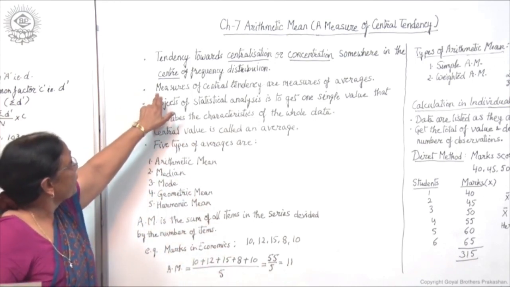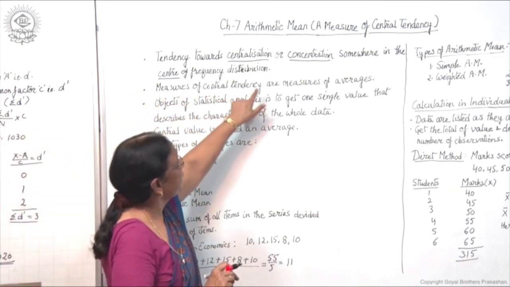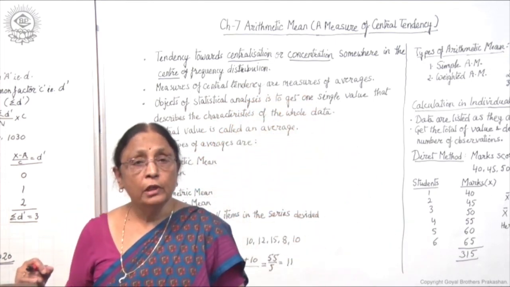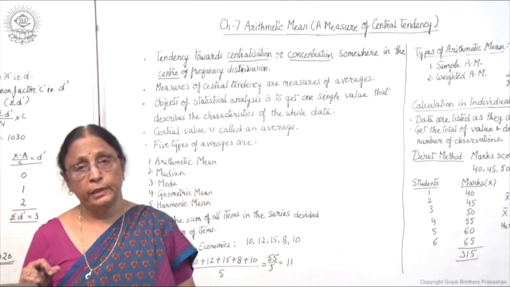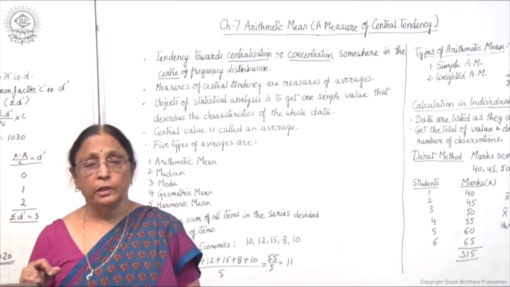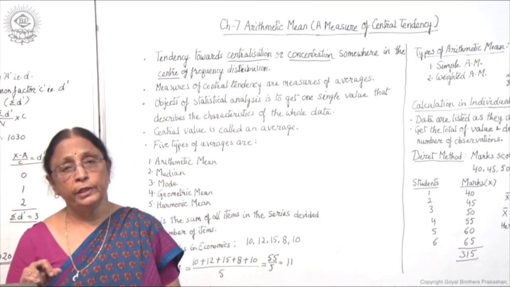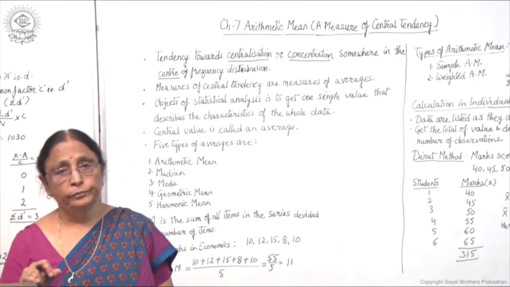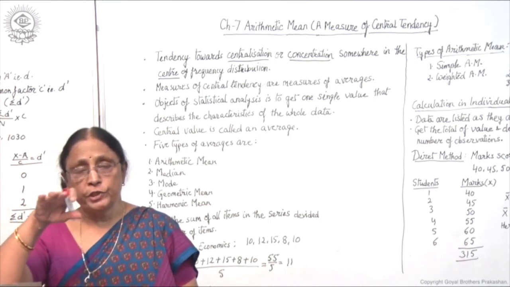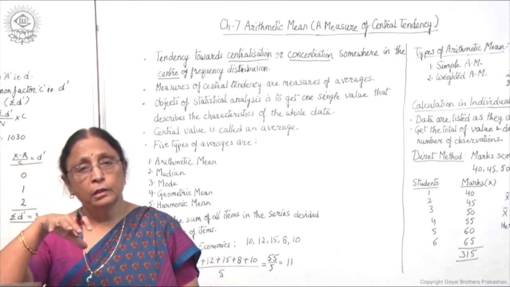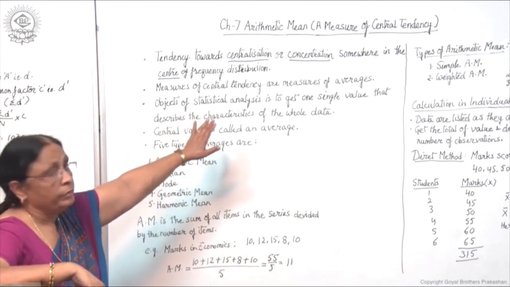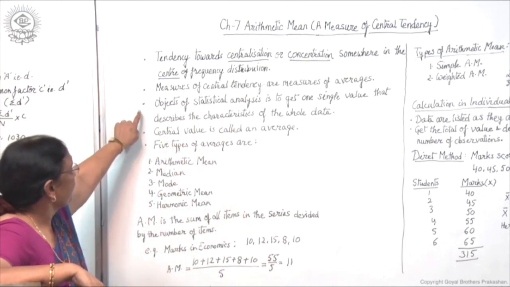Second characteristic is that measures of central tendency are measures of averages. Whatever are the measures of central tendency, these are considered as measures of averages in the form of mean, median, mode, etc. So central tendency is the central value around which the whole data revolves. This is the center, or this is the measure of averages.